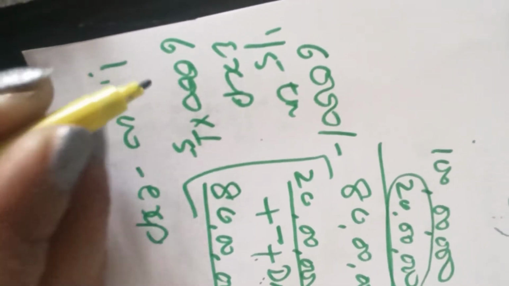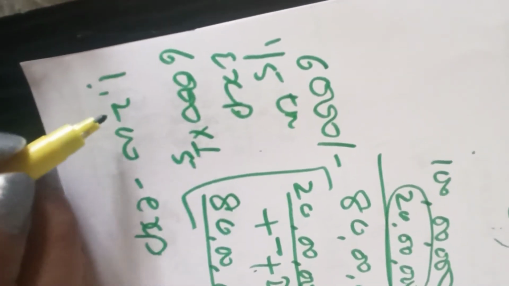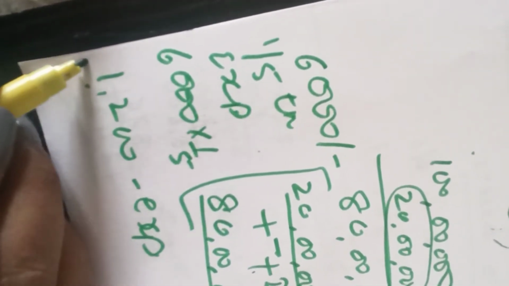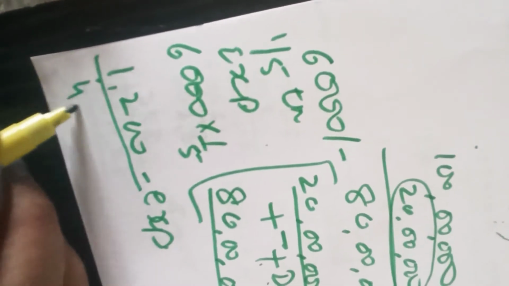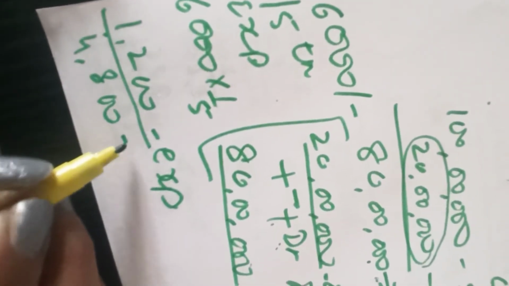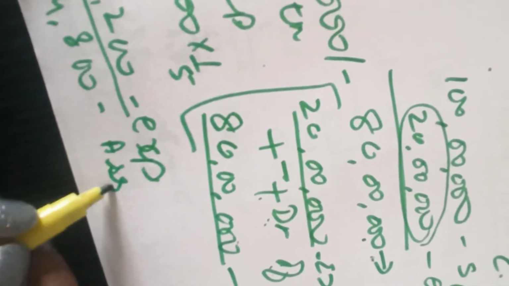And what about the remaining? 6,000 has been spent, 1,200 is the expense of this year. So what about the remaining 4,800? That will be shown on the asset side of the balance sheet. Let us see the accounting treatment here.